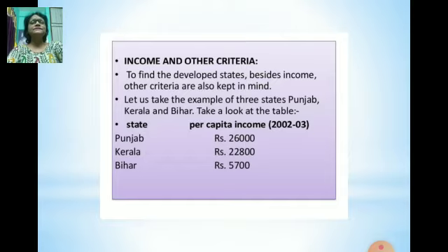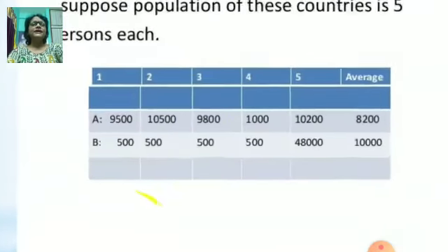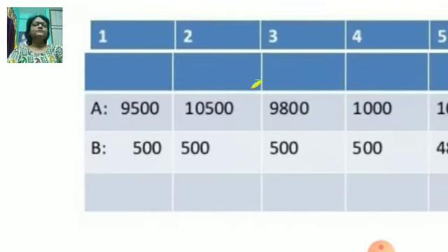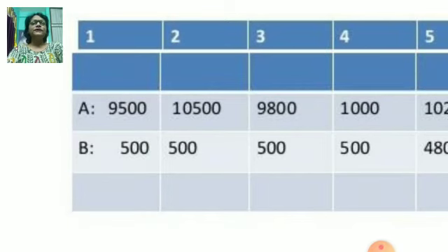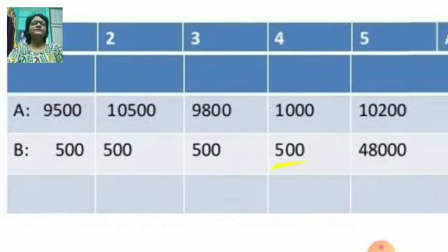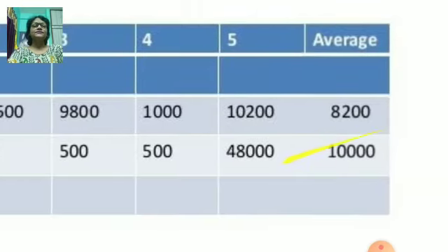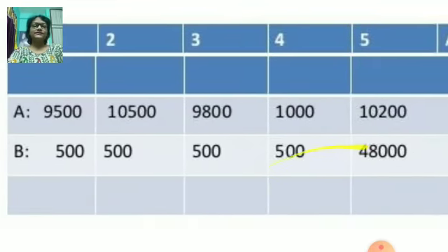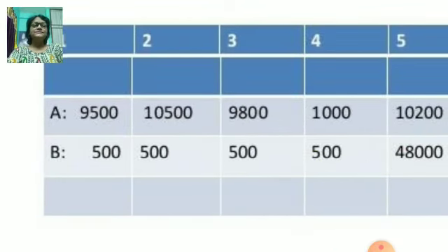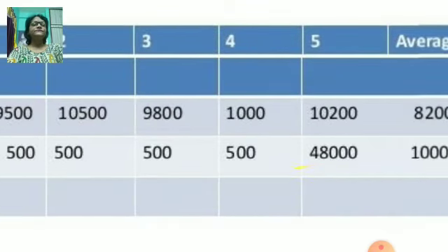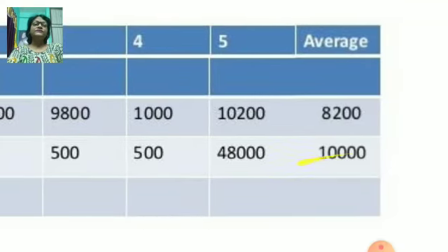Now here an example is given. See here countries A and B, and they have taken 5 people's income. In country A, the first person's income is 9,500, second 10,500, third 9,800, fourth 1,000 and fifth 10,200, and the average income is 8,200. Whereas in country B, the first, second, third and fourth, all these 4 people are earning 500 rupees, and the fifth one is 48,000, and the average income is 10,000. So when we say 10,000, it means the income of an individual.